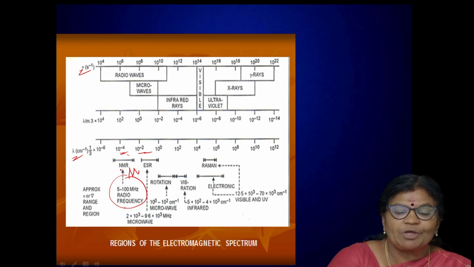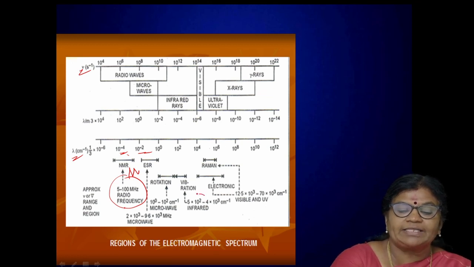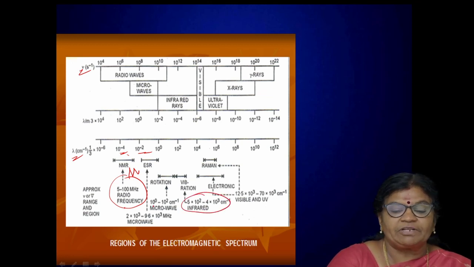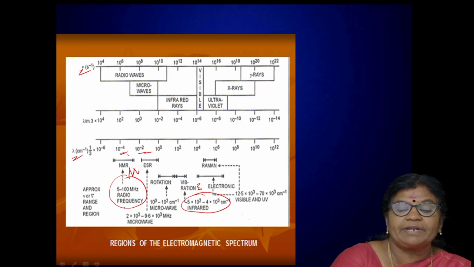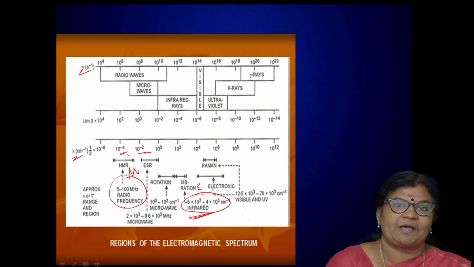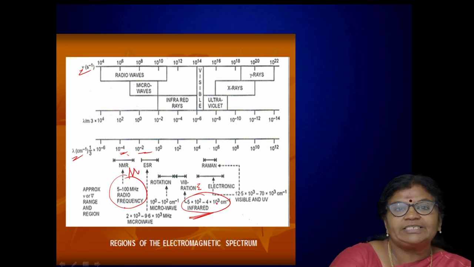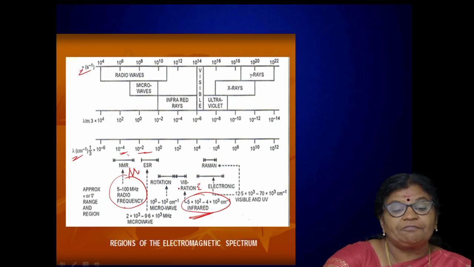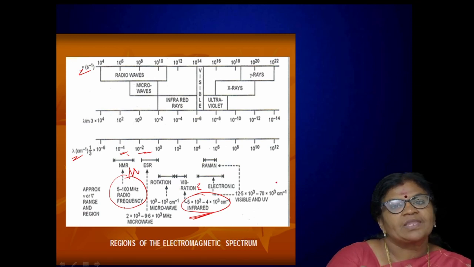And suppose if the molecule is absorbing the wavelength between the range 5 into 10 power 2 to 4 into 10 power 3 scale, then there occurs vibration of the molecule. As a result, we get infrared spectrum. So depending upon the absorption of electromagnetic radiations between different scales of wavelength, we get different spectra.